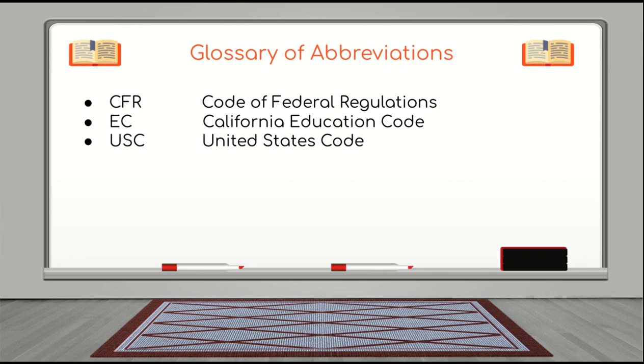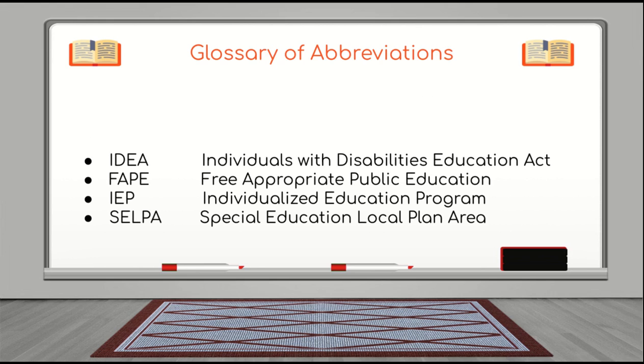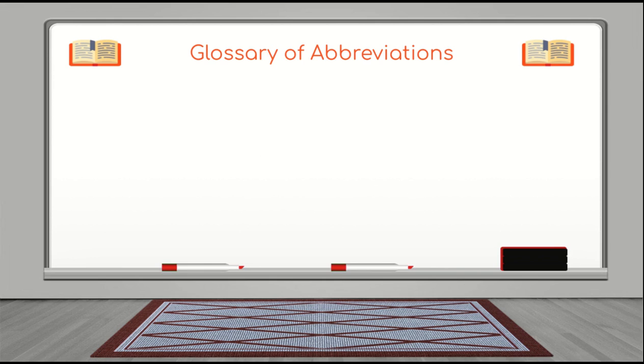Now let's look at more frequently used abbreviations and terms used in special education in your Notice of Procedural Safeguards. IDEA stands for Individuals with Disabilities Education Act. FAPE stands for Free Appropriate Public Education. IEP stands for the Individualized Education Program. SELPA means the Special Education Local Plan Area. Now let's review these terms and get a better sense of the IDEA, the notice, and some additional information found at the beginning of the notice.